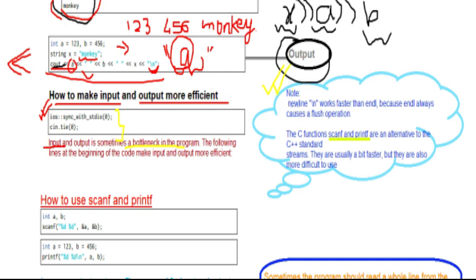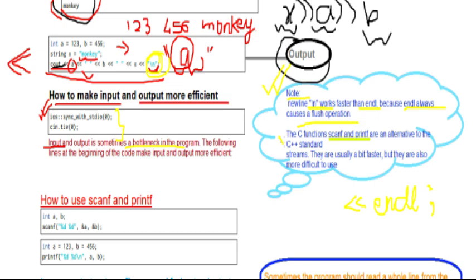Let's read that. So what is the note? To change the line, two things are used. First one is your new line, which is written as \n and used like this, and the second one is endl. And if you want to use endl, simply after these operators write endl and semicolon. So these are basically for changing the line, but newline works faster than endl, and this is because endl always causes a flush operation, right?